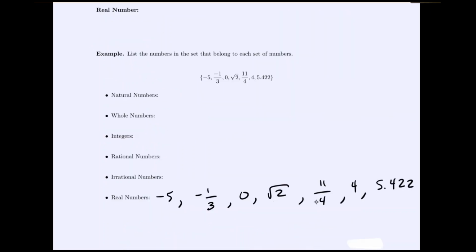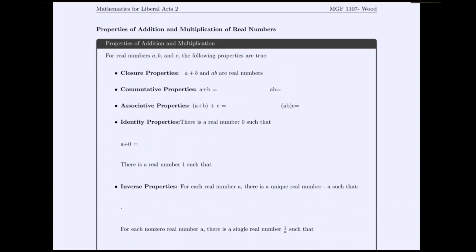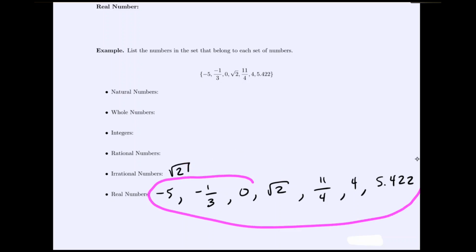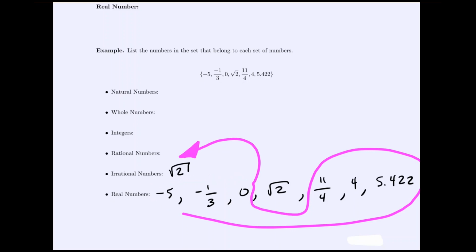Looking at our list of real numbers, the only irrational number we see is the square root of 2. It is the irrational number. It's the irreducible square root. So that goes here. But then all the other numbers, except for that, are the rational numbers, because by definition the rationals are everything that is not irrational. So all the other digits get split into the rational number category. Let's write that down.